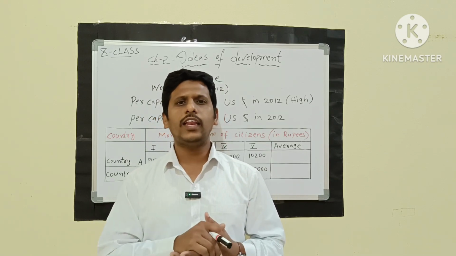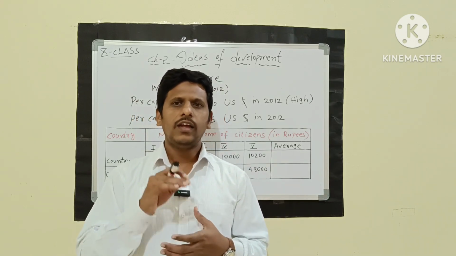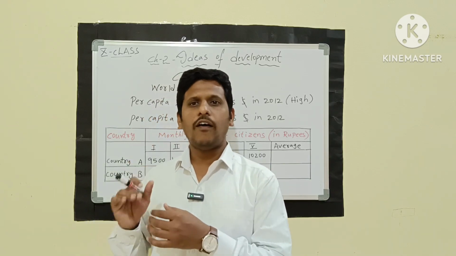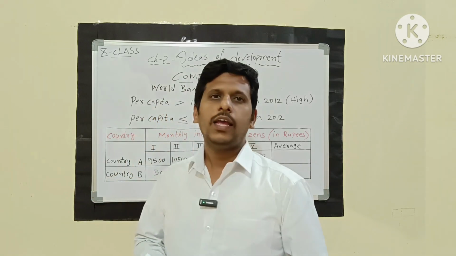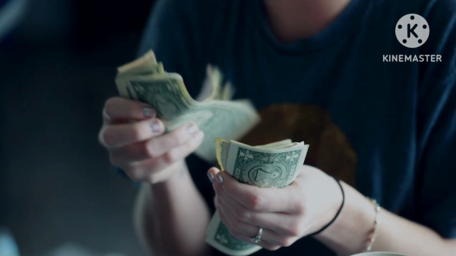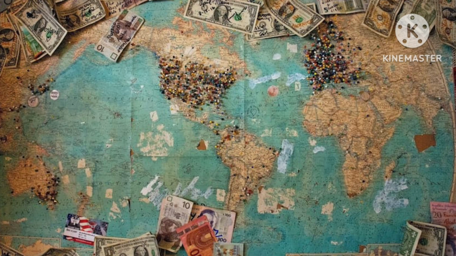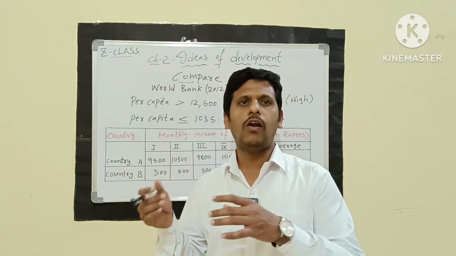And how do we get the income of a country here? The income of a country is the total of the income of the individuals of that particular country. If you take the average, you get the per capita income, which means the income per head of the people of that particular nation. Based on this per capita income we can assess whether a country is developed or not developed.